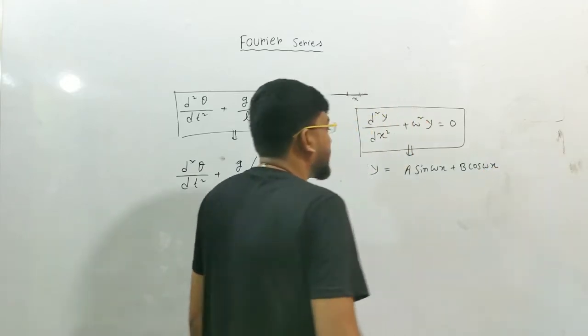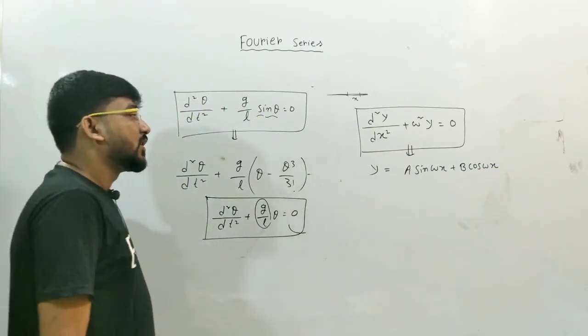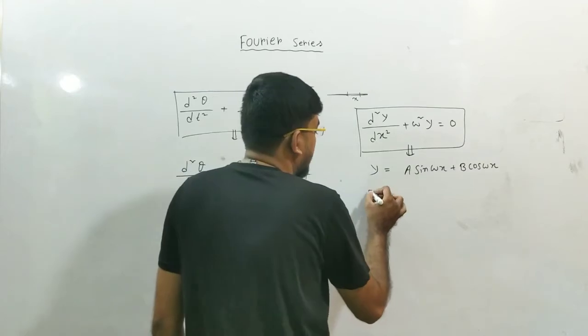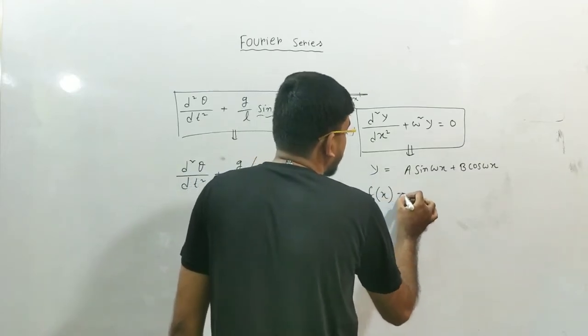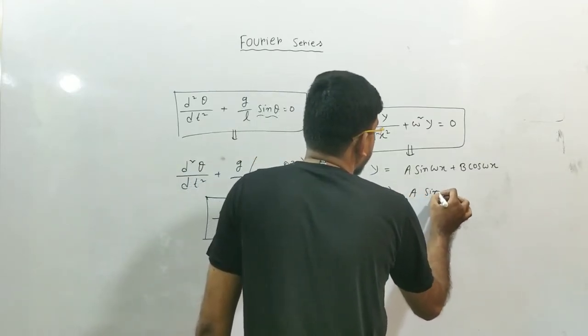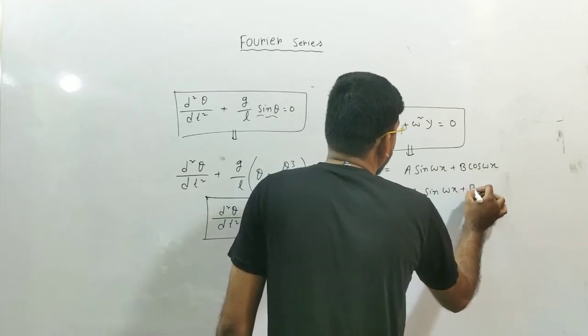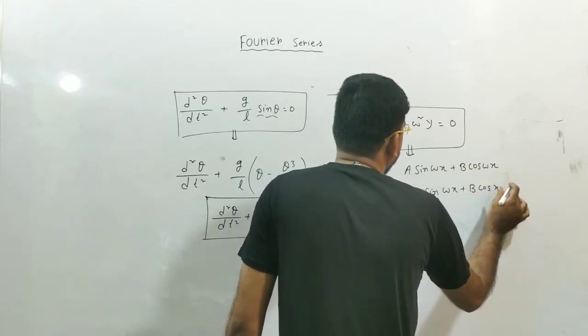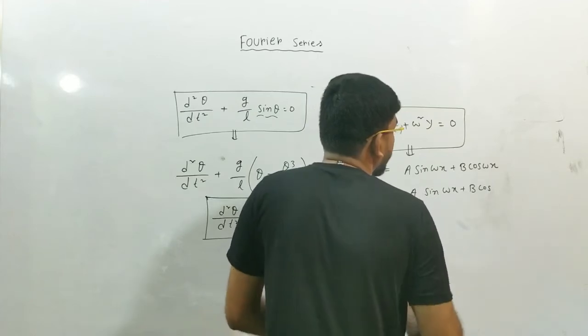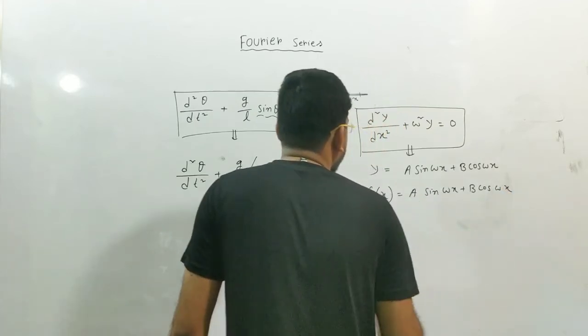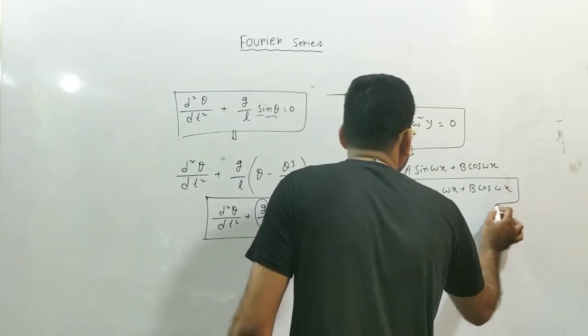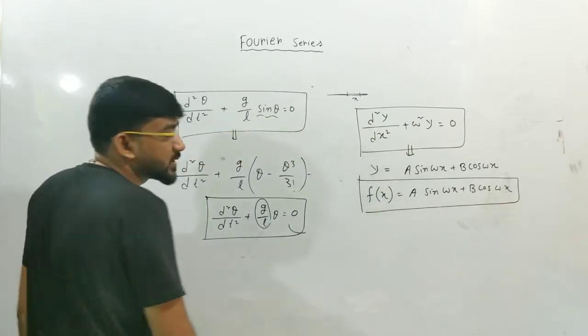Okay, so y can be written like this, or if you want to write this y as f of x, then it can be written like this, a sin omega x plus b cos omega x. So you can see this function f of x is represented by the function sine and cosine,